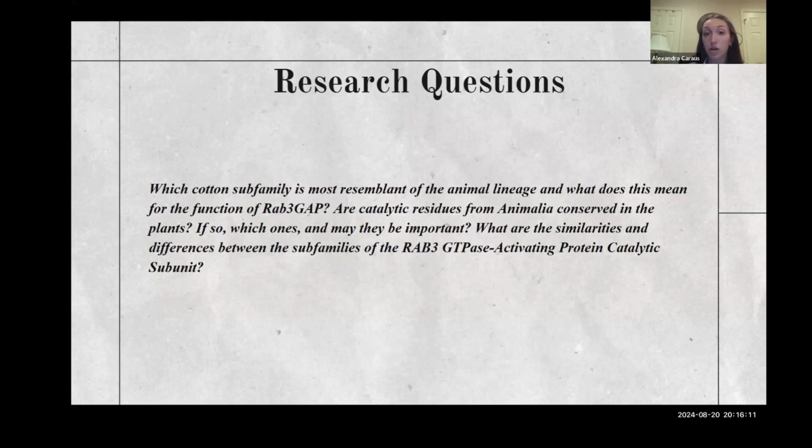We also wanted to know if any catalytic residues from animal sequences were conserved in the plants, and if so, which ones and why might they be important. Additionally, we wanted to see which similarities there were between subfamilies of the Rab3GTPase activating catalytic subunit, which is the subunit that this Rab3GAP family of cotton falls into.